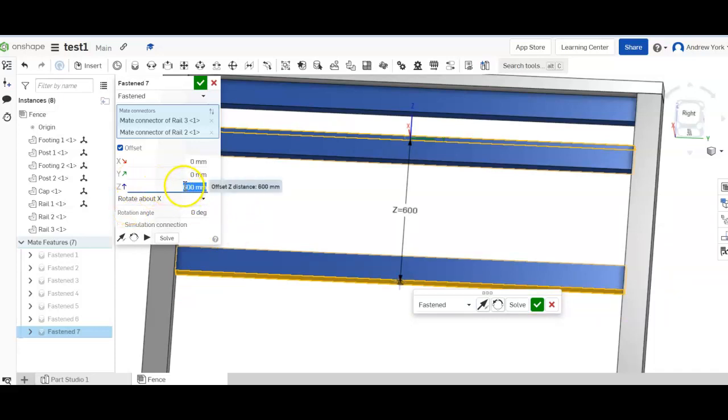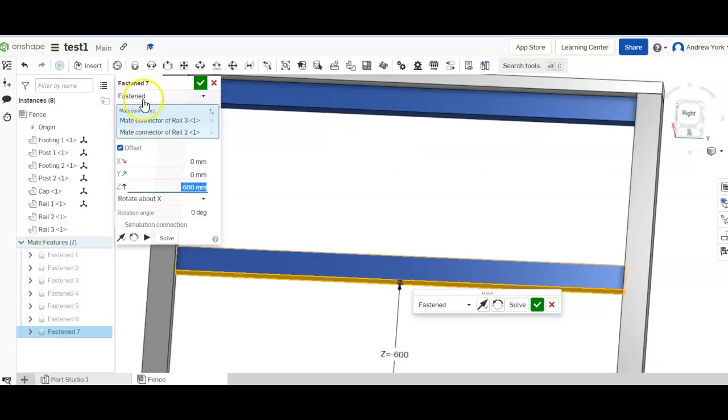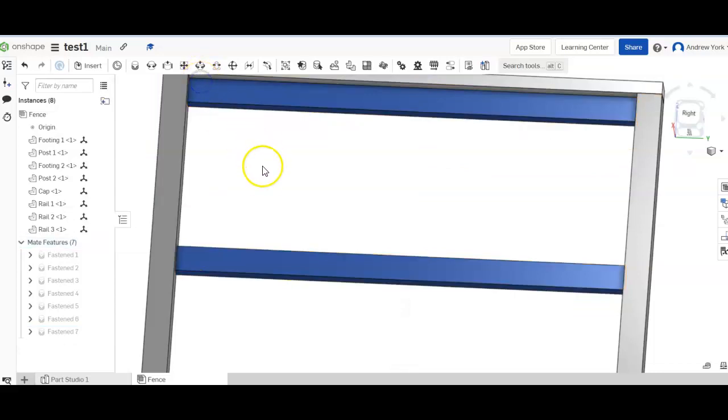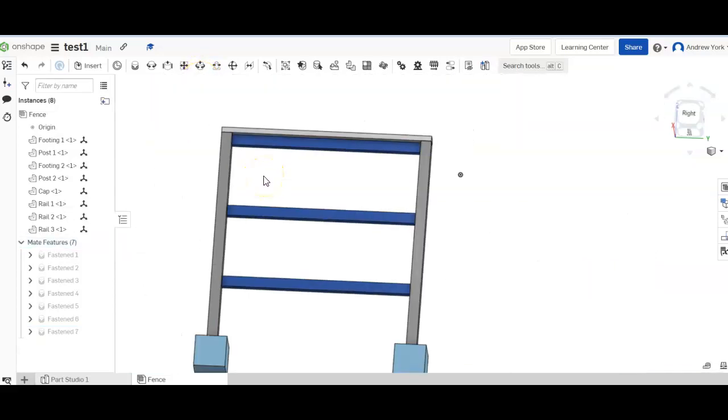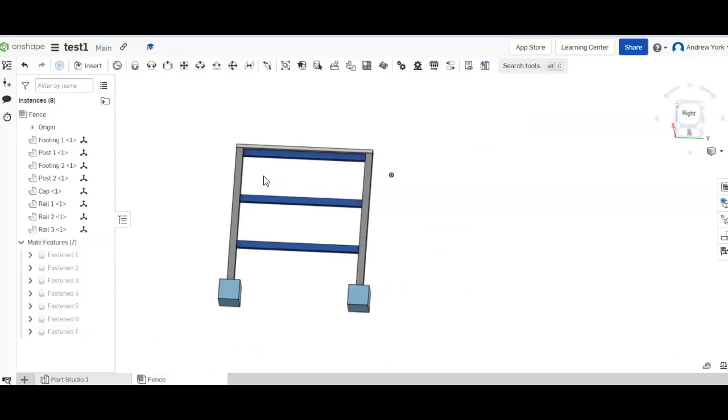So I just type a minus in there and press enter, and there we have the posts, the cap and the railings all in place. I'll come back in a moment and put the palings on, palings, sorry.